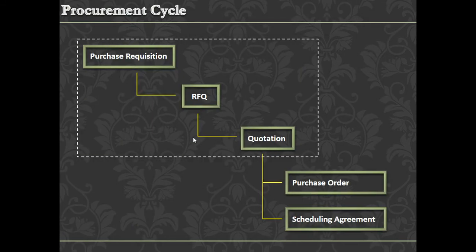This is the procurement cycle. The process starts with a purchase requisition. Once the purchase requisition is created, it will be converted into an RFQ, which is a request for quotation. Once the RFQ is created, it is sent across multiple vendors to get their quotations. Based on their quotes, we finalize the vendor, and then we go for a purchase order and/or scheduling agreement.